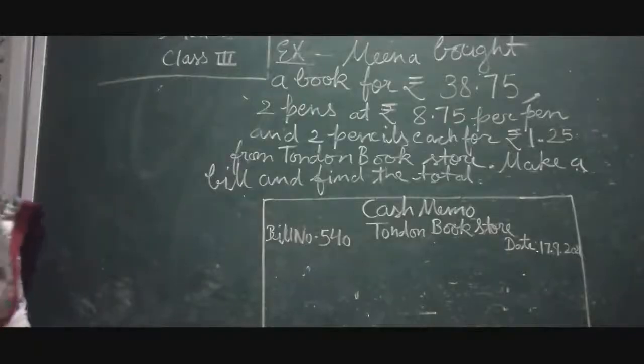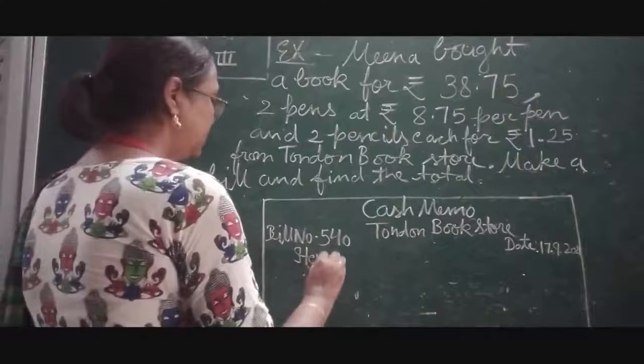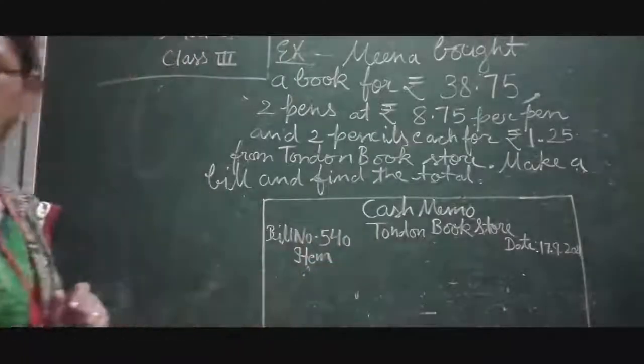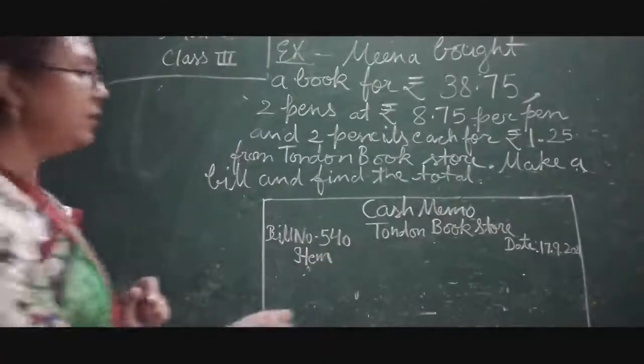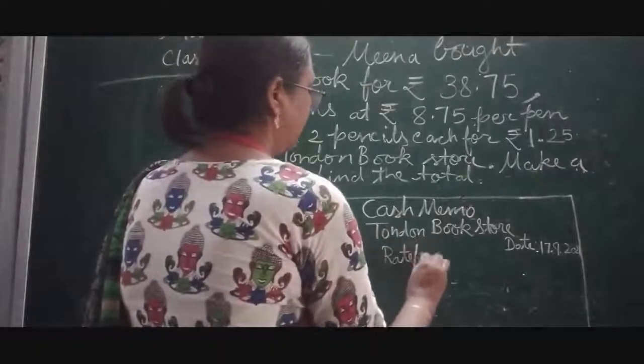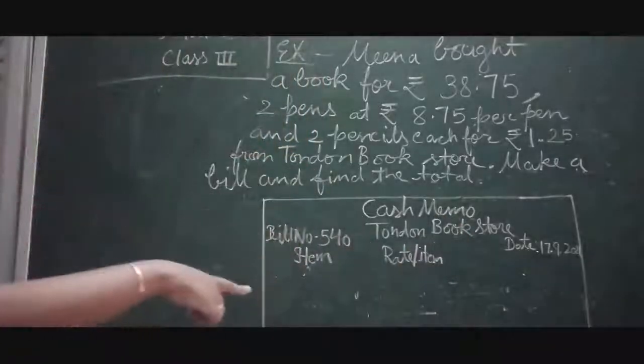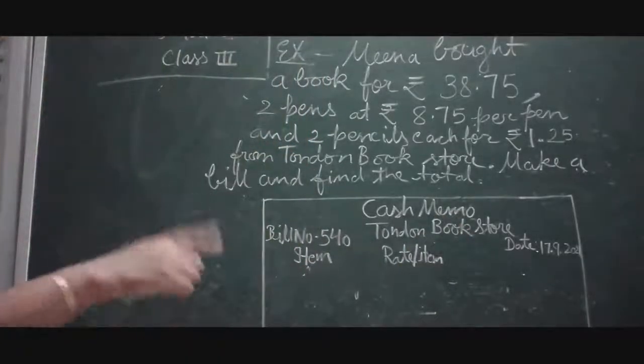Now children, we will write over here items. How many items are there? So items and then rate, and after that we will write rupees and paise.